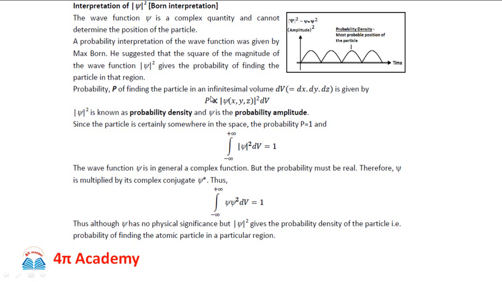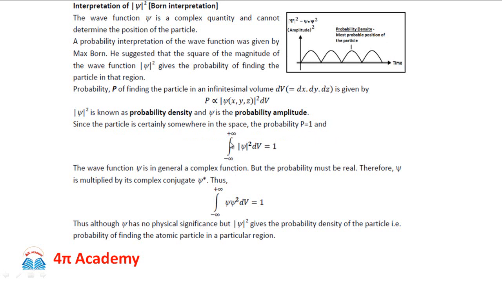So this probability is directly proportional to mod of psi of xyz, which is a function of position coordinates as well as time coordinate t, squared, over dV. So mod of psi square is known as the probability density, and psi is known as the probability amplitude. Now since the particle is certainly somewhere in space, the total probability will always be equal to 1.